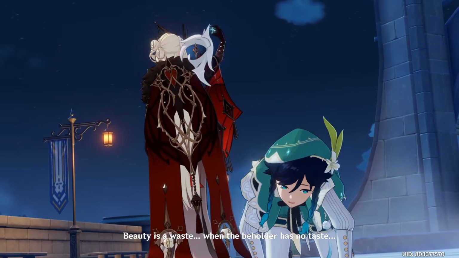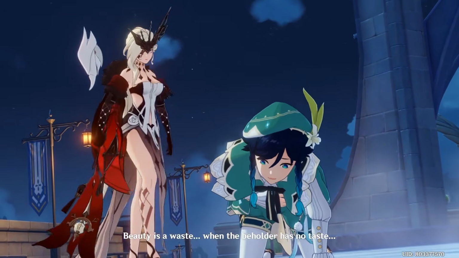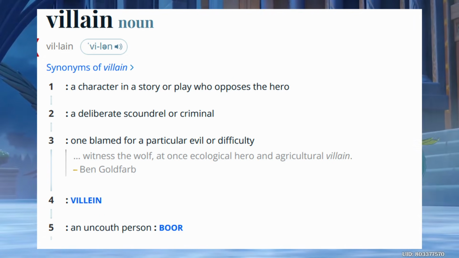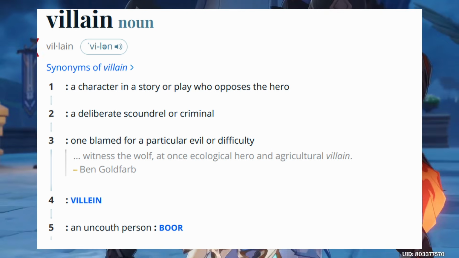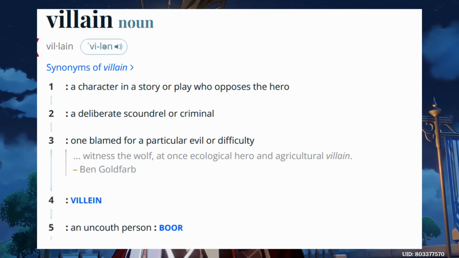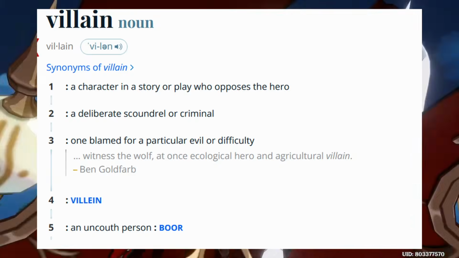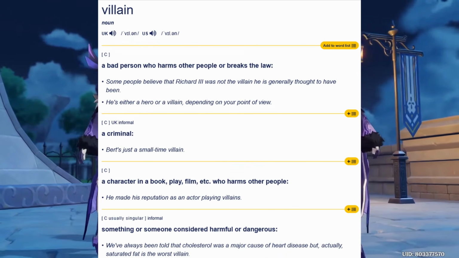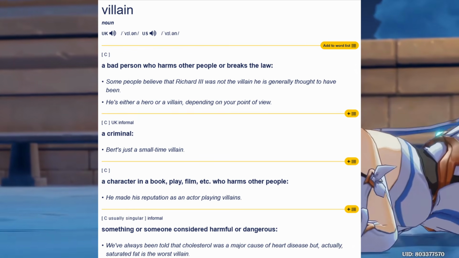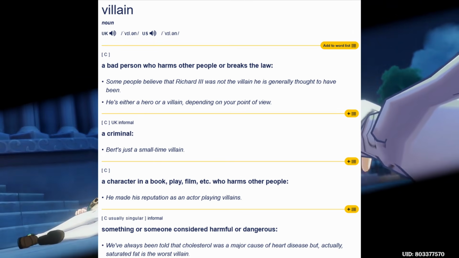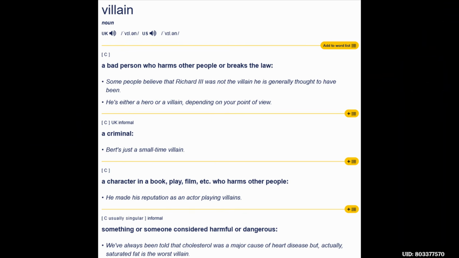So let's go over the definition of what a villain is first and foremost, using the Merriam-Webster dictionary first. A villain, according to Merriam-Webster, is a character in a story or play who opposes the hero, or a deliberate scoundrel or criminal, or one blamed for a particular evil or difficulty. Okay, very straightforward there. Now let's move on to Cambridge. According to them, a villain is a bad person who harms other people or breaks the law, or a criminal, or a character in a book, play, film, game, etc. who harms other people, or something or someone considered harmful or dangerous. Okay, two very similar definitions of what a villain is.